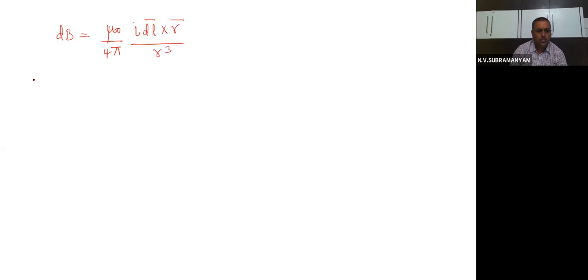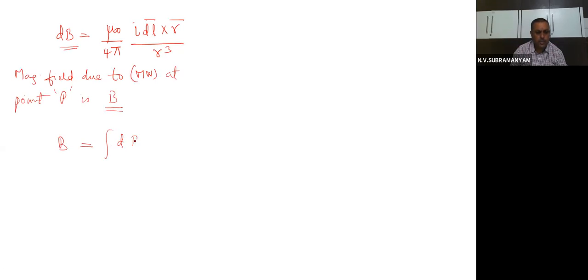Now, the magnetic field due to the entire wire MN at the point P is B. Then how do you calculate this B value? We already know the dB value. Then I can write B is equal to the integration of dB.